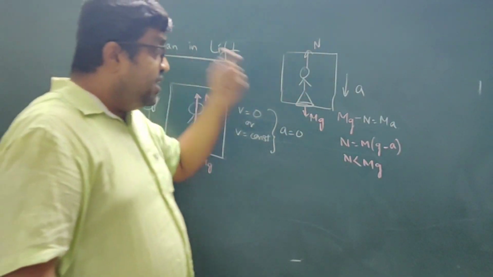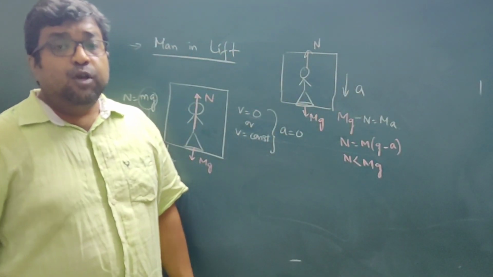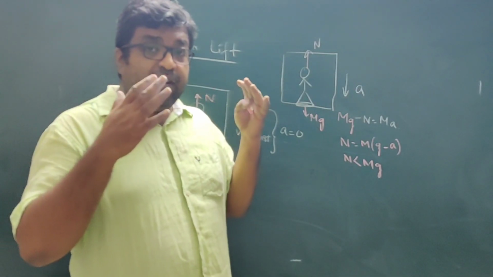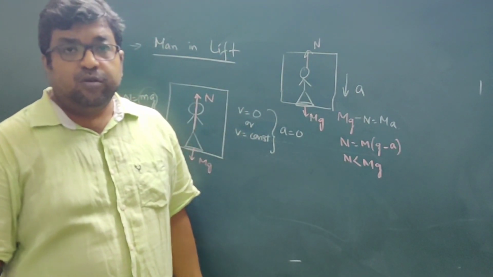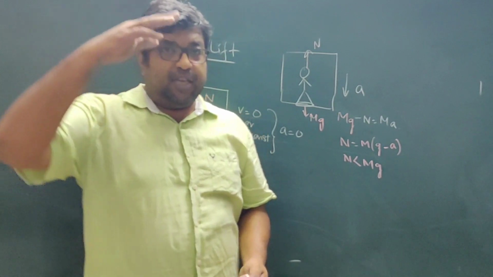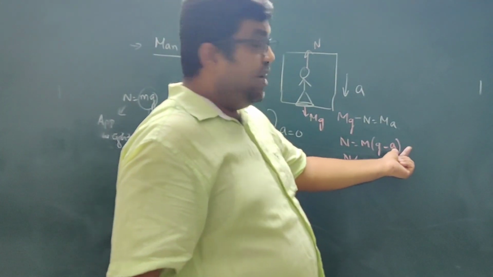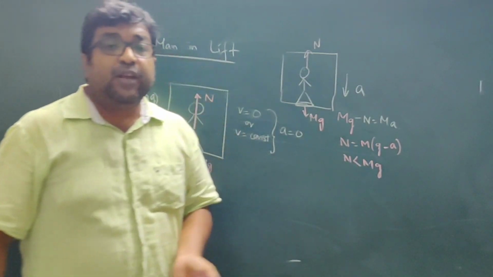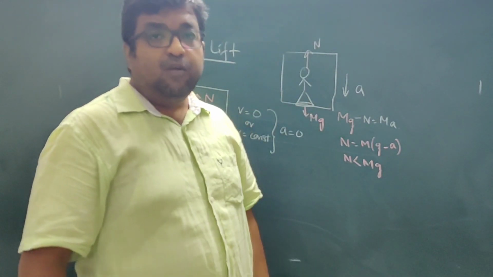So in this case, apparent weight will be less than the actual weight. So the man will see that his weight has reduced. If the lift is accelerating in the downward direction, he will experience as if the weight has reduced. Okay, and in case the cable of the lift snaps, this a becomes g and N becomes 0, so the person will experience weightlessness. Okay, so the weight decreases as the lift moves in the downward direction.